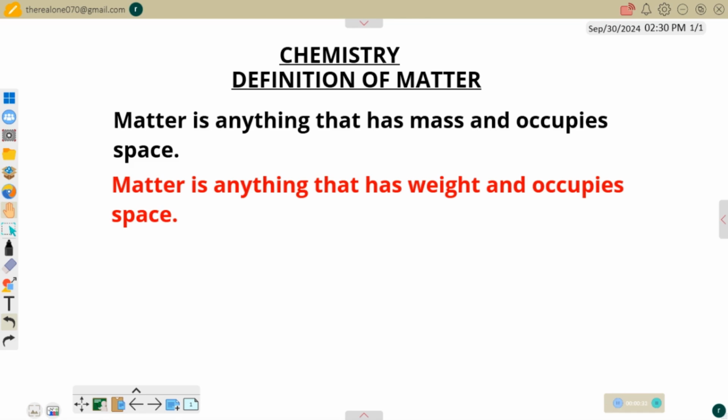Why? Because the mass of a body is the same everywhere. It doesn't change. The definition of mass is that mass is the quantity of matter present in a body. So everywhere a body is carried to, it will always have mass. But weight is not the same everywhere. It changes from place to place. And you get to a point out in space where you will not even have weight at all.